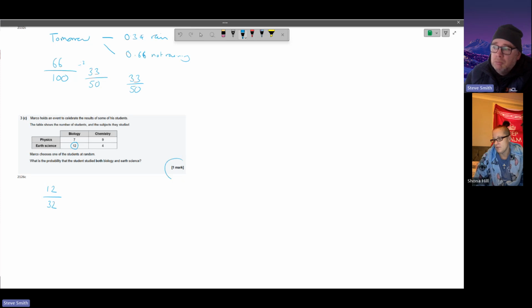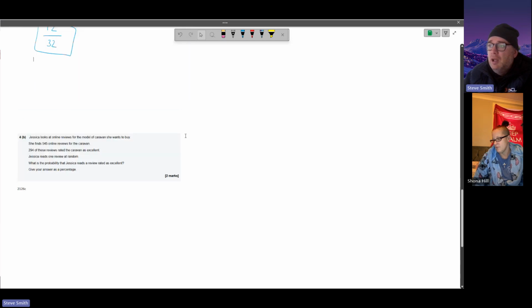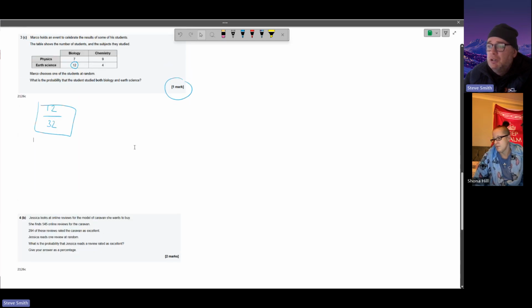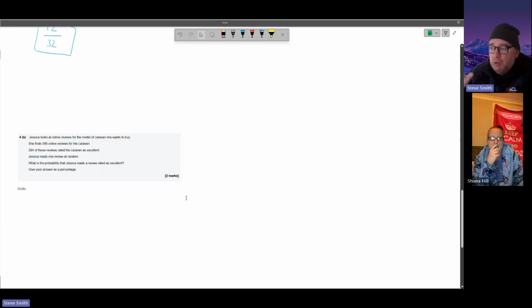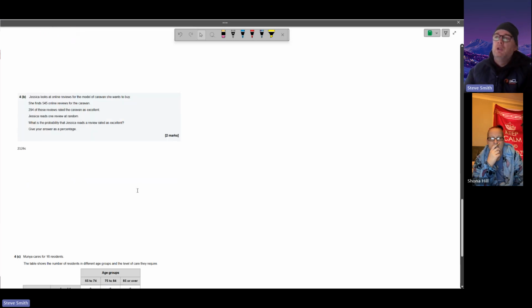It's 1 mark. So we keep it exactly as we found it. If it's saying it's worth 2 marks, it'll probably say, oh yeah, give your answer as a decimal or as a percentage. But if it doesn't say anything, and it's only worth 1 mark, keep it in exactly how you found it, which is that. I think, oh, we've got a couple more, that's all right. And I think when it comes to probability questions, quite often they don't really give you more than 2 marks because they know it's a visual, you're looking at some numbers, there's not a lot of math to do, you're just pulling out the right numbers.